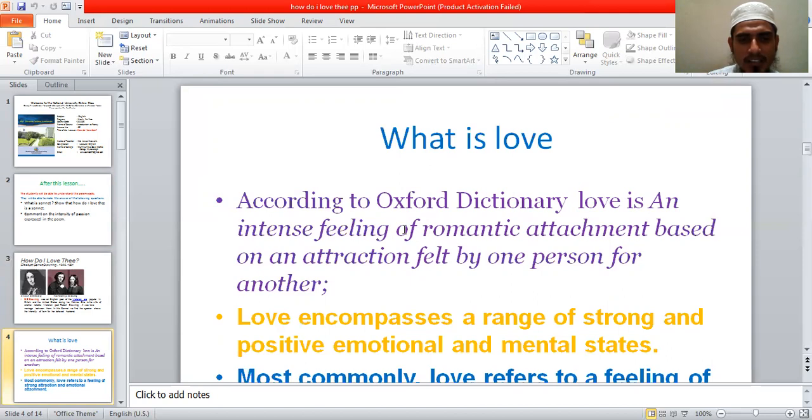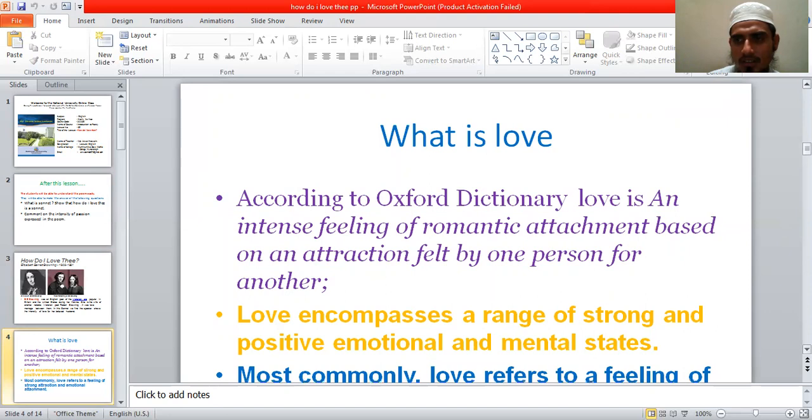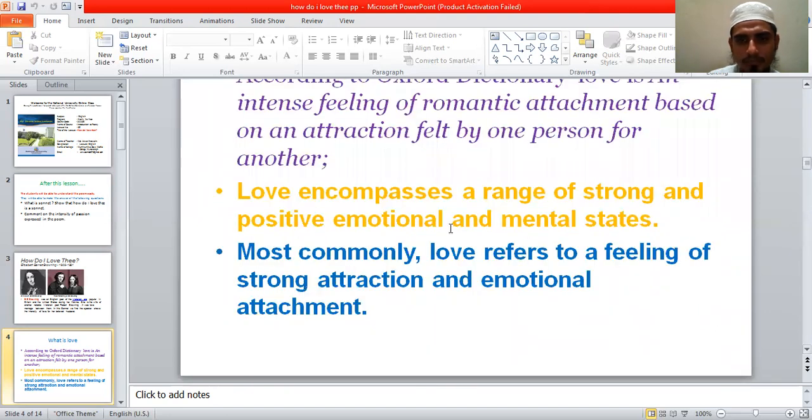Love is an intense, excessive feeling of romantic attachment based on an attraction felt by one person for another. There is another idea here that love encompasses a range of strong and positive emotional and mental states. Positive emotional and mental states are called love here. Most commonly, we can say that love refers to a feeling of strong attraction and emotional attachment.